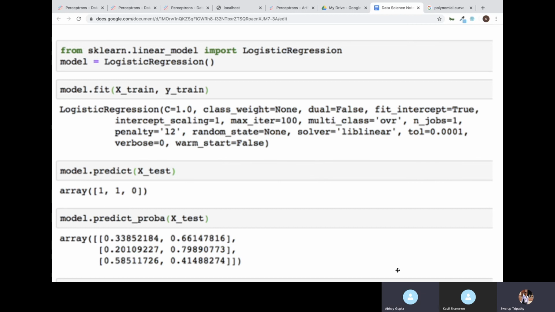Swaroop, there is one doubt. Can you explain one more time the purpose of the train test split? See, train test split is to break your data for training and testing. Some data we are training the model on and some data we are keeping for testing. Now see why we are doing this.